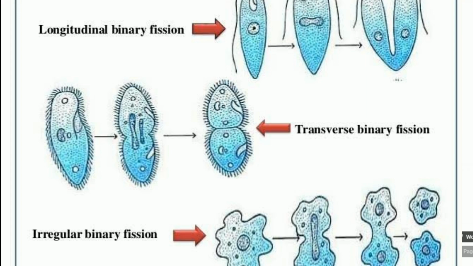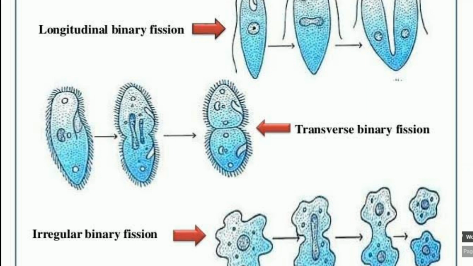They can change their body shape. It divides in any plane, कहीं से भी इनका डिवीजन हो जाएगा. But paramecium divides by transverse binary fission, whereas Euglena divides by longitudinal binary fission.